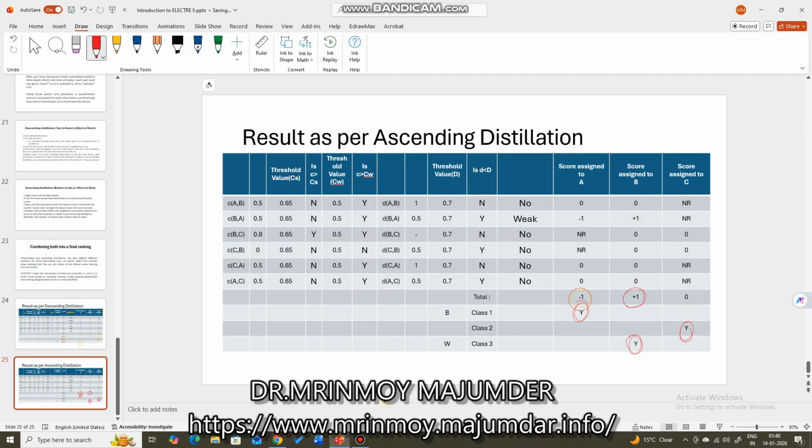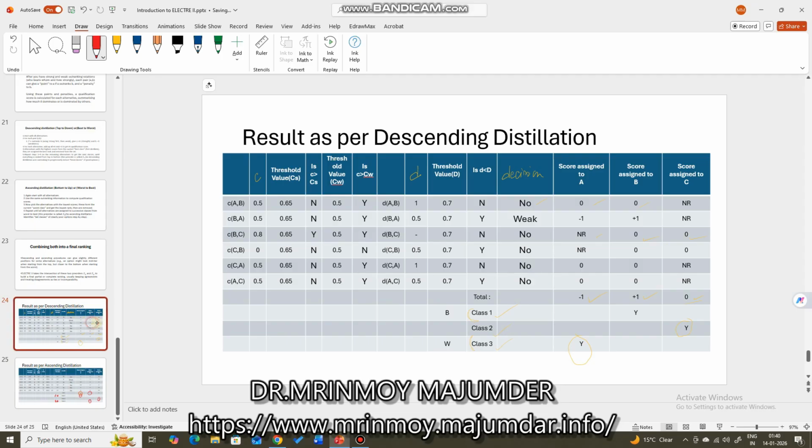Right? So what happened is, this is the worst class. I have written here not correctly. This will be the worst class, and this will be the best class. But in this case, this is the best class. Indeed, this is the best class because it has the highest score, this alternative B. And this alternative A has the lowest score, -1.